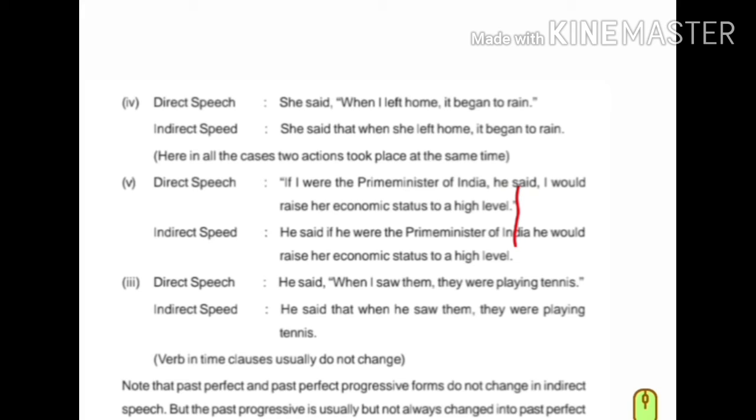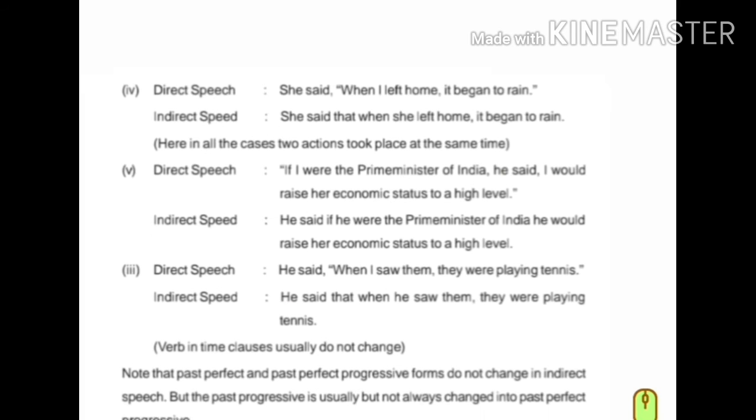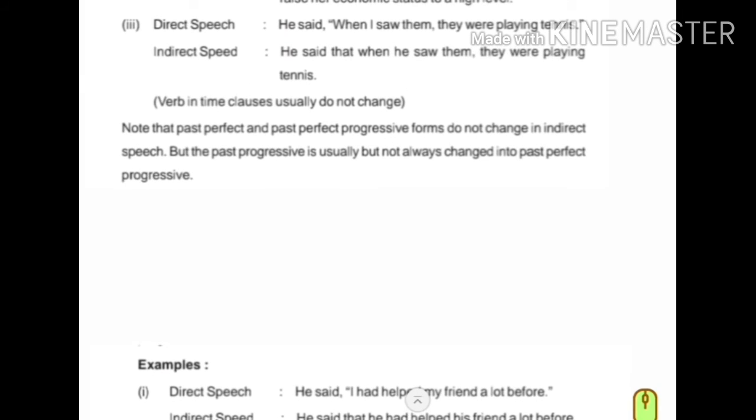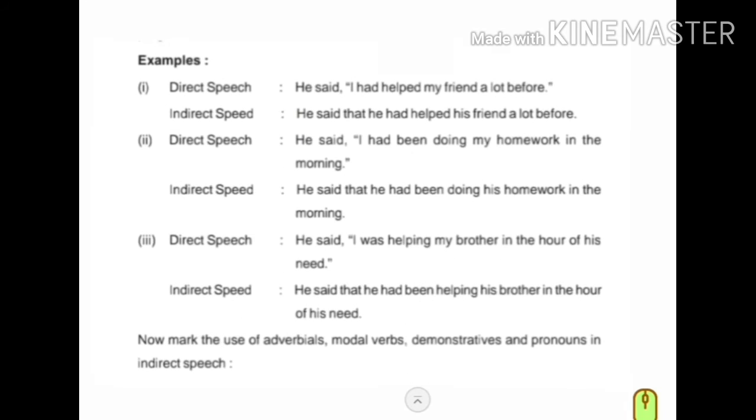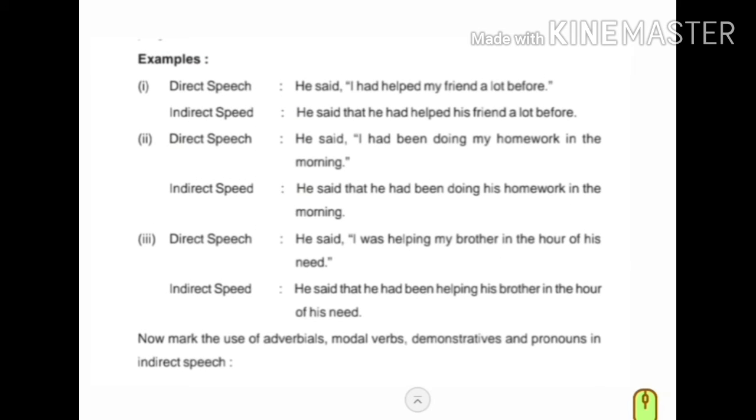Verbs in time clauses usually do not change. Note that past perfect and past perfect progressive forms do not change in indirect speech, but the past progressive is usually, but not always, changed into past perfect progressive. Next one is an example. Here is an example of direct speech.